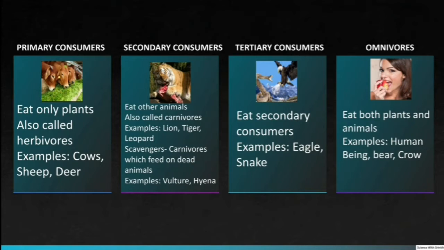Primary consumers are also called herbivores. They are animals that eat only plants. Examples are cow, sheep, goats, and deer.